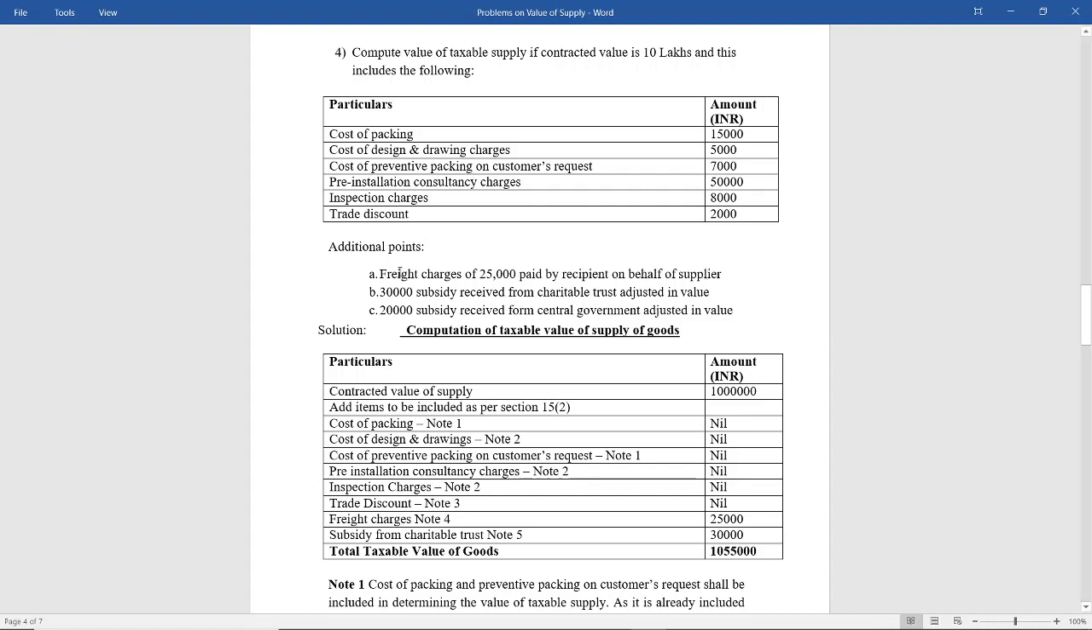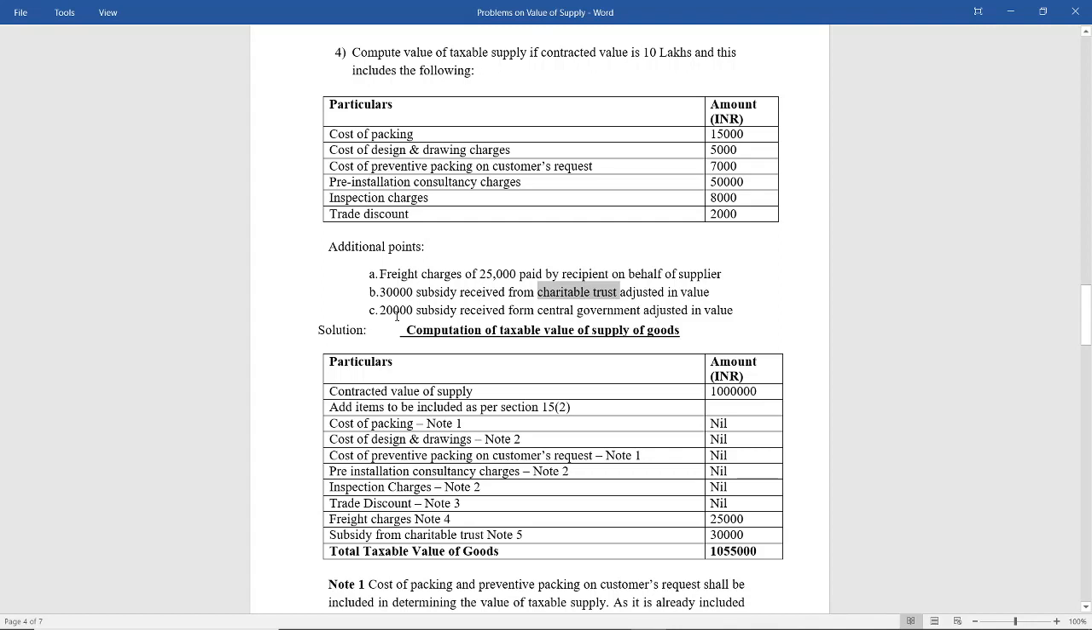Next, clause B. 30,000 subsidies received from the charitable trust adjusted in the value. Adjusted in the value means you have deducted. Subsidy is a reduction in the value. So you have deducted this 30,000. Now you have to add it back, right? Is this subsidy received from government? No, it is received from some charitable trust. So you have to add it back.